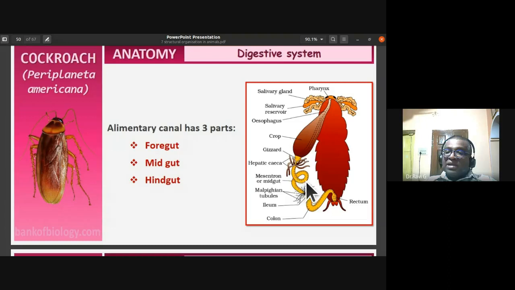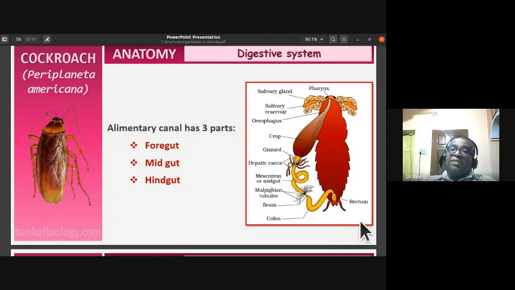So in between the mesenteron and the ileum, you have these small yellow thread-like structures called Malpighian tubules. So these Malpighian tubules are excretory in function, similar to kidneys in higher animals. So the ileum then leads into the colon. Okay, so colon opens up into the rectum, which is a reservoir of non-digested food materials, and finally they are thrown out through the anus. So these are the different parts of the cockroach.